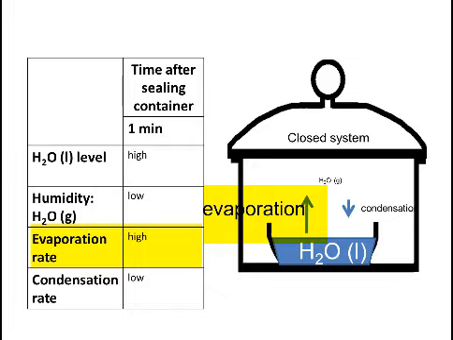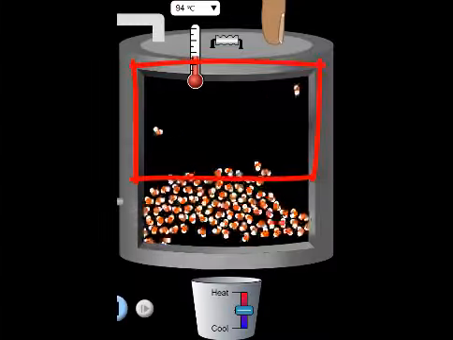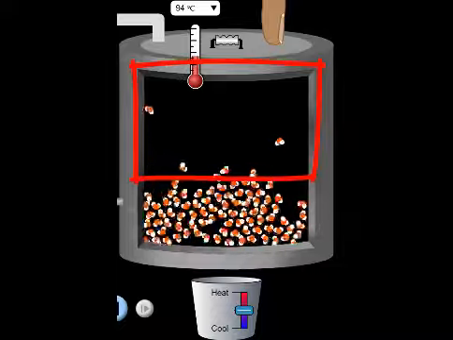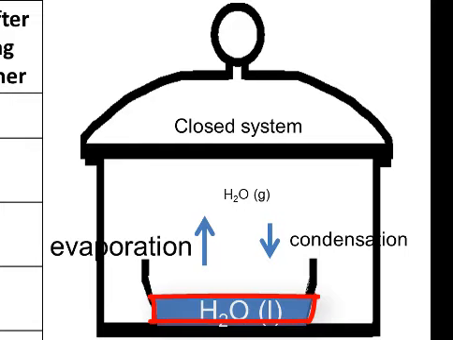The rate of evaporation is high, and the rate of condensation is low. Why is it like that? The rate of evaporation is high because of the low pressure exerted by the few water molecules on the water surface. And why is the rate of condensation low? Because there aren't many water molecules in the vapor form in the air, and so there aren't many that can collide, bump against one another and stay together and therefore condense. But because the evaporation rate is higher than the condensation rate, that causes the amount of liquid water to decrease over time and the amount of humidity of vapor in the air to increase over time.